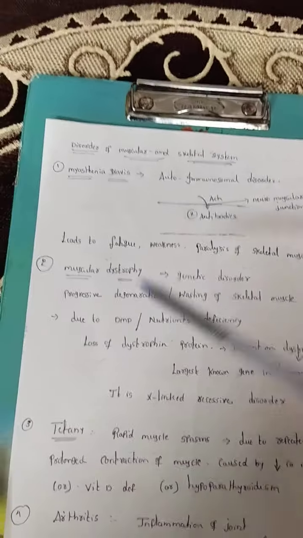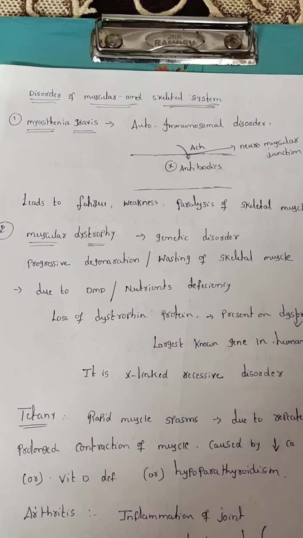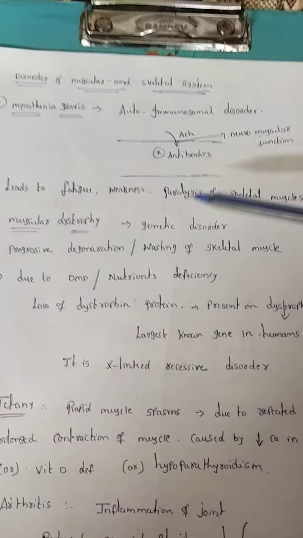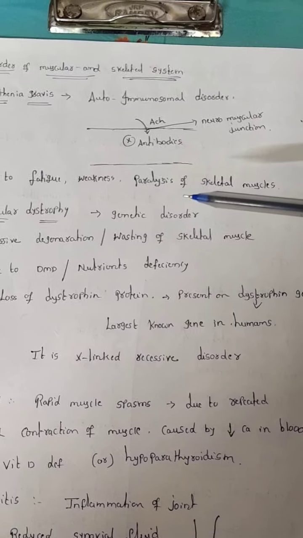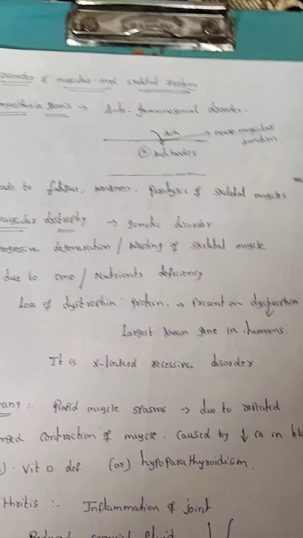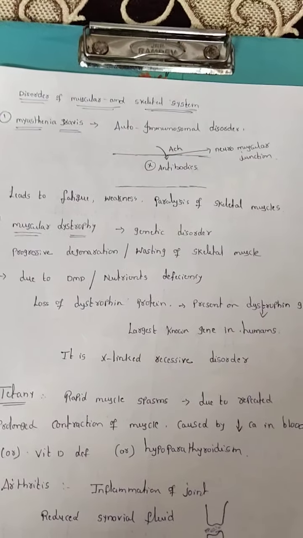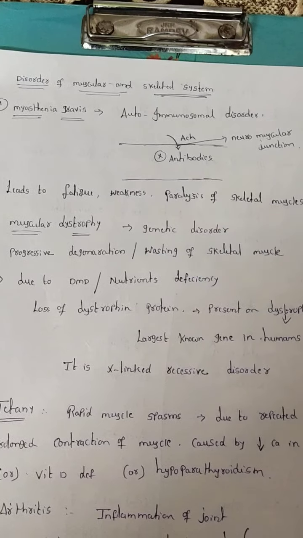What will happen? It leads to fatigue. Fatigue means temporary muscle contraction, muscle weakness, and also weakness. Maybe it will lead to paralysis of skeletal muscles. That is called myasthenia gravis, due to the blockage of the neurotransmitter. Next one, muscular dystrophy.